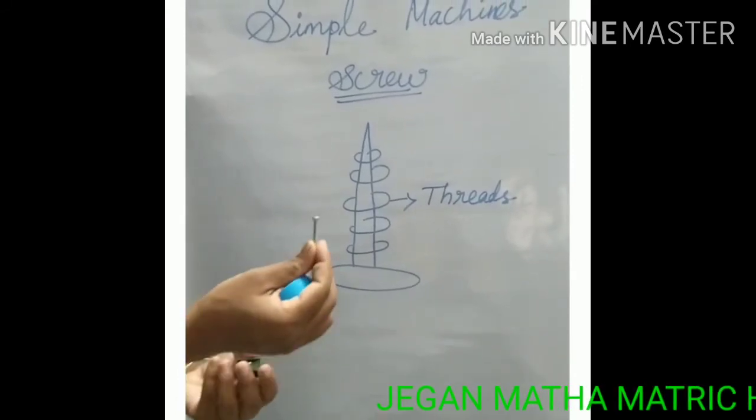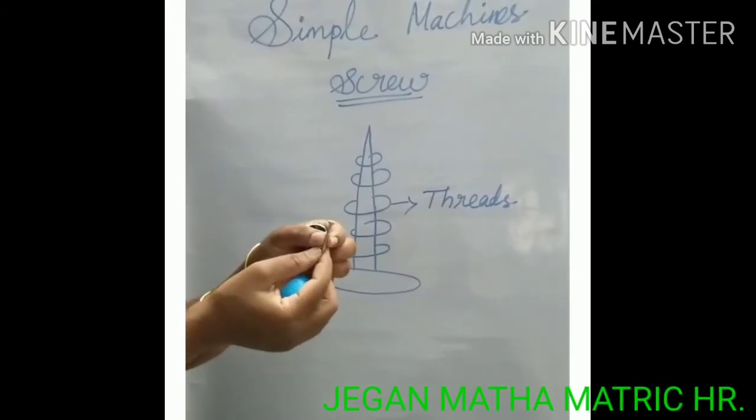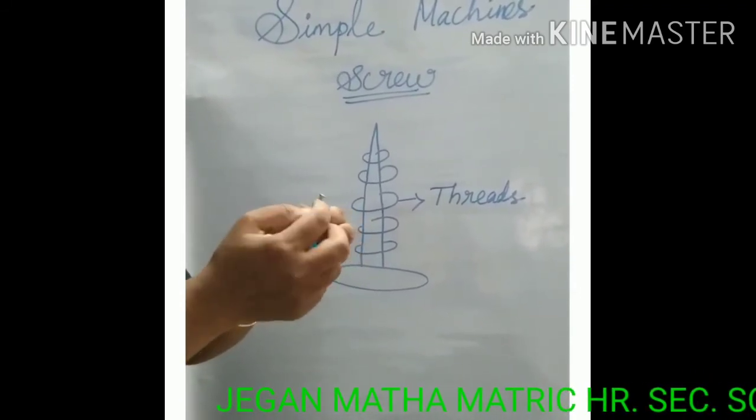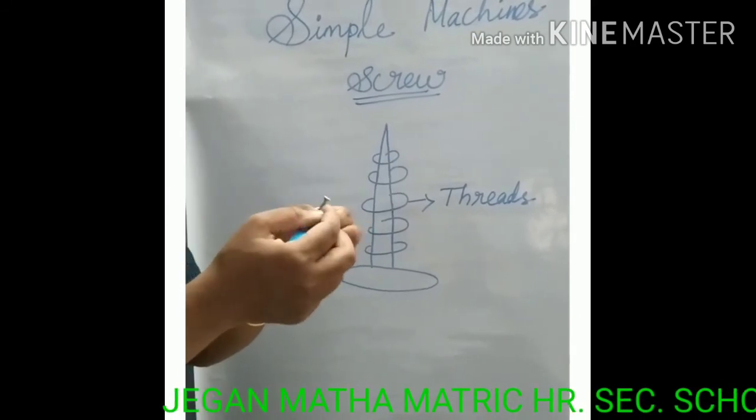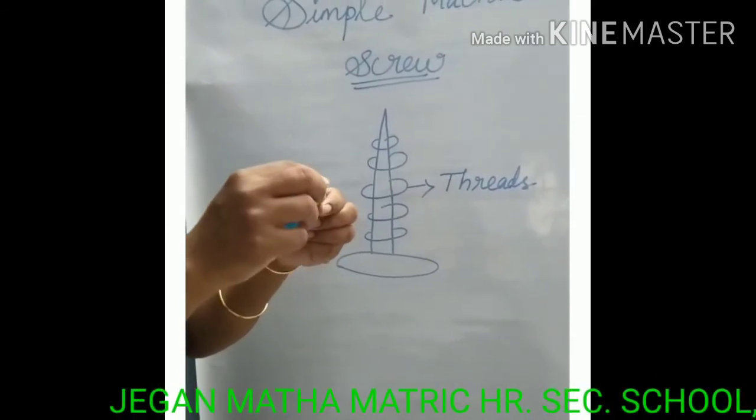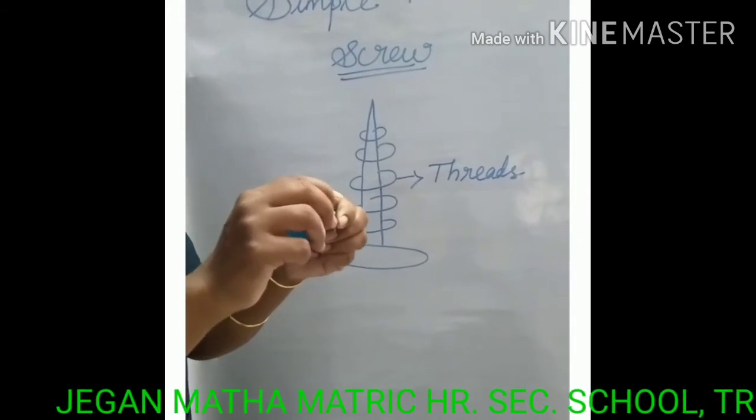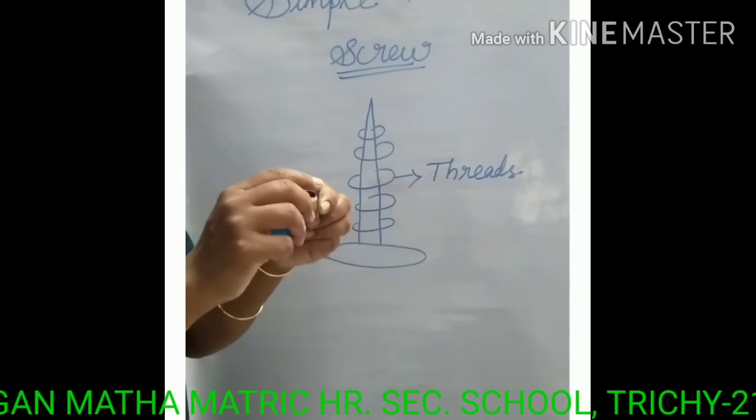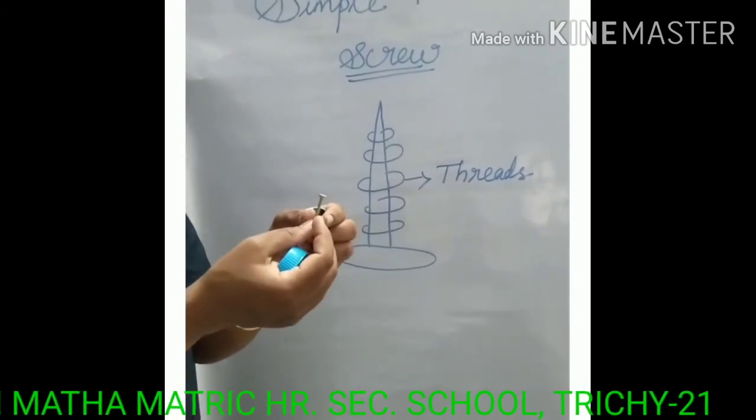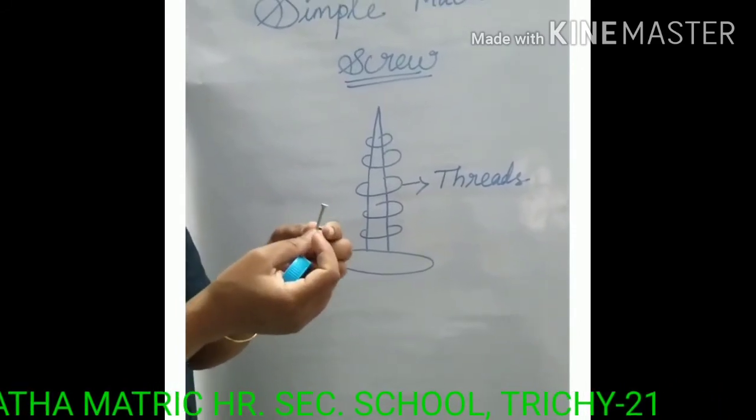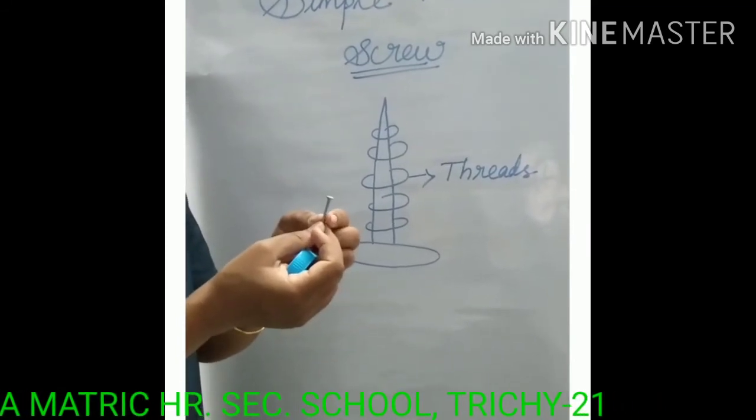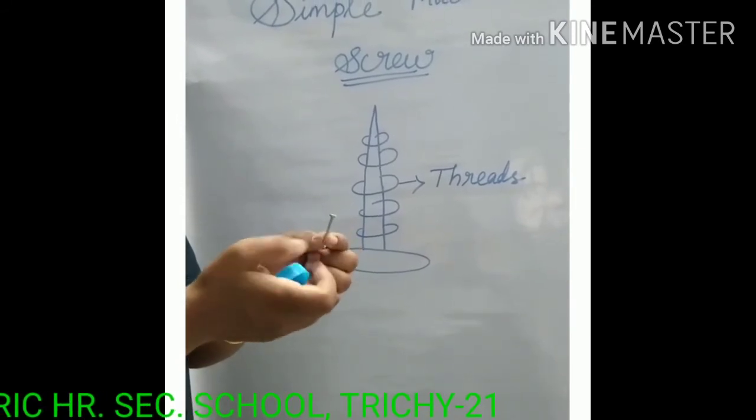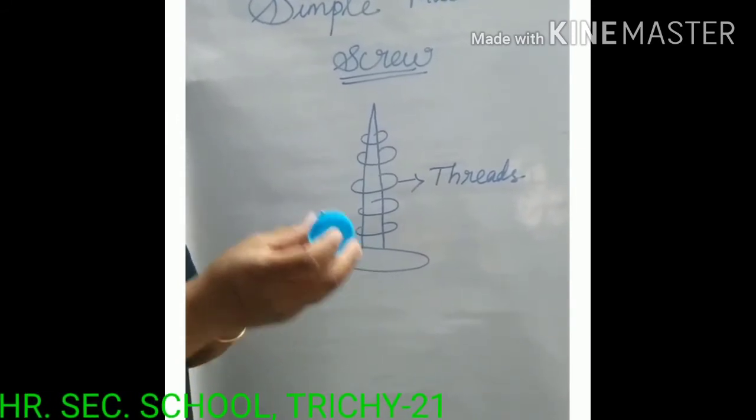This is the screw. This is the metal rod. These are the spiral threads on the screw. I repeat, the screw is used to raise weights and to hold objects together. For example, pencil sharpener, screw jack and bottle cap, etc.